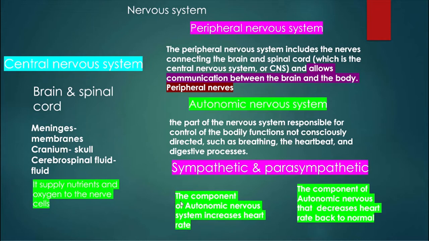Because the autonomic nervous system regulates unconscious actions, if the sympathetic nervous system increases the heart rate, the parasympathetic nervous system will decrease heart rate back to normal. So if you see a question starting with a part of the autonomic nervous system, you should know that they want you to choose from parasympathetic nervous system and sympathetic nervous system. This topic focuses more on the brain.